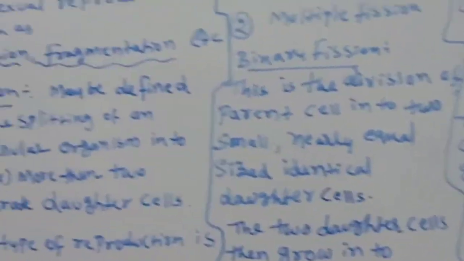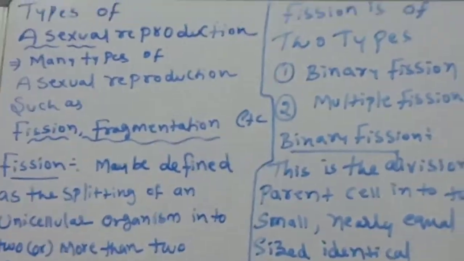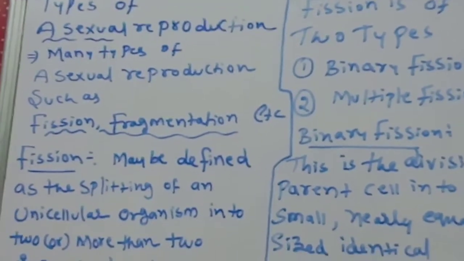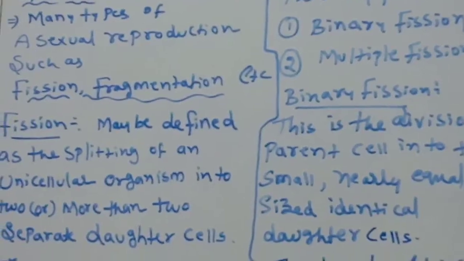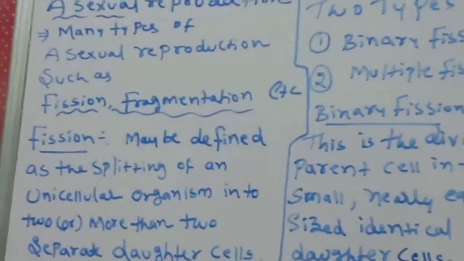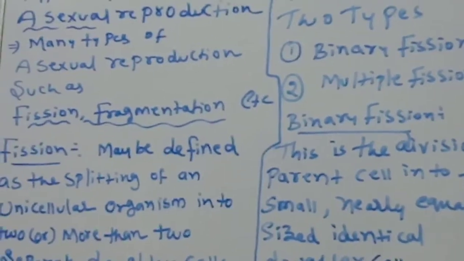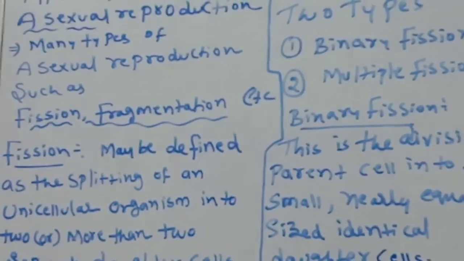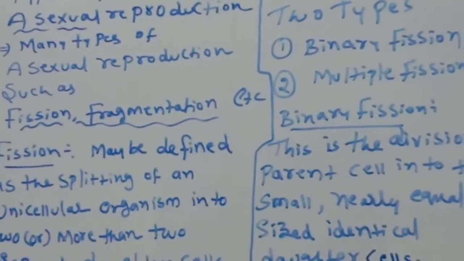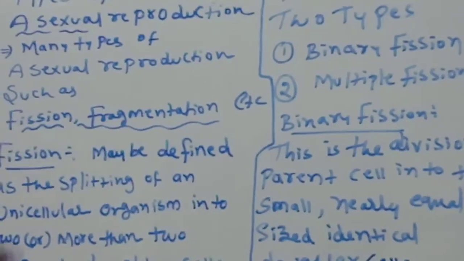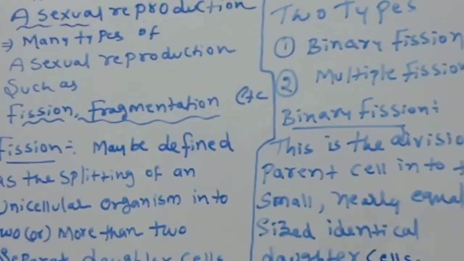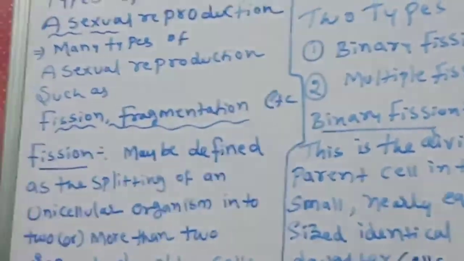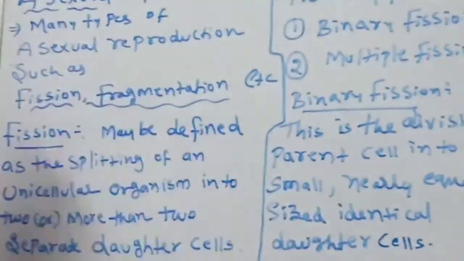Observe very carefully. We are discussing about types of asexual reproduction. Already we discussed asexual reproduction is very simple reproduction. There is no fusion of gametes. There is no involvement of two parents. Only one parent is involved in this reproduction. So asexual reproduction majorly takes place in where? In unicellular organisms. So many types of asexual reproduction are there, such as fission and fragmentation, etc.